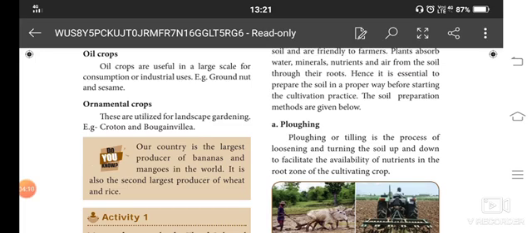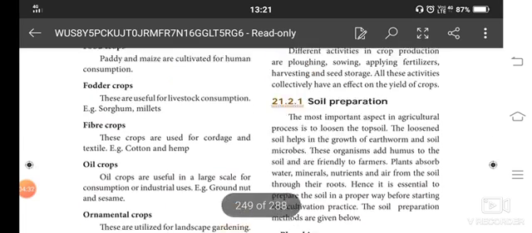Our country is the largest producer of bananas and mangoes in the world. It is also the second largest producer of wheat and rice. So we are the largest producer of bananas and mangoes, and we export them to other countries. And we are the second largest producer of wheat and rice, because in North India many people eat wheat, chapatis and so on. In South India, rice is the main food.